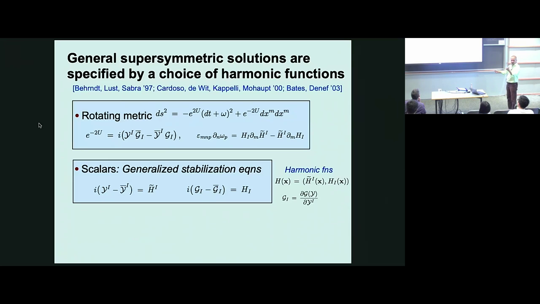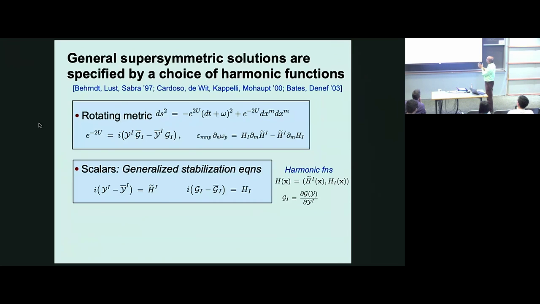So you have a metric, scalars, and gauge field. The metric has the following form. There's a three-dimensional flat space, and then there's this time which is fibered over it. And this omega shows that there is rotation in the problem. Remember, rotation is the R symmetry, and these black holes that I'm discussing necessarily rotate.